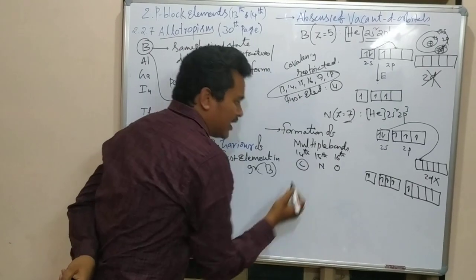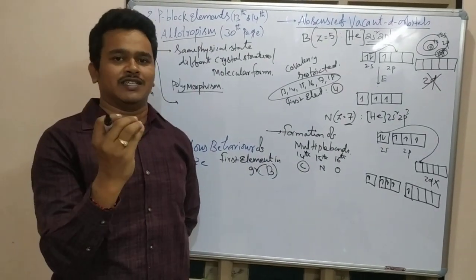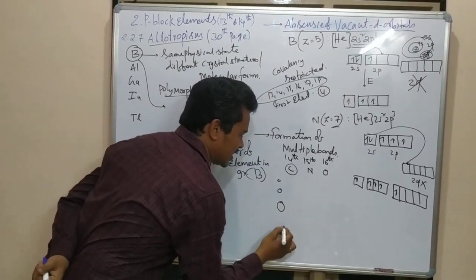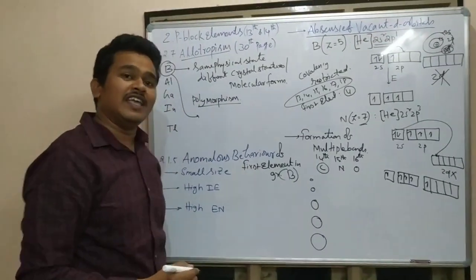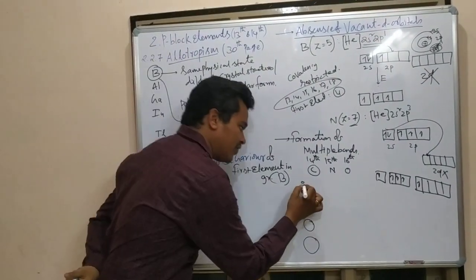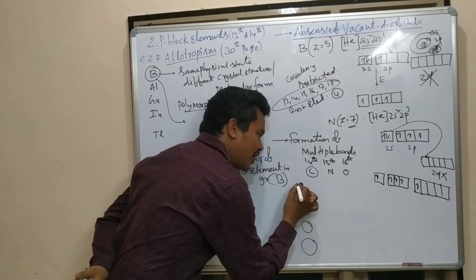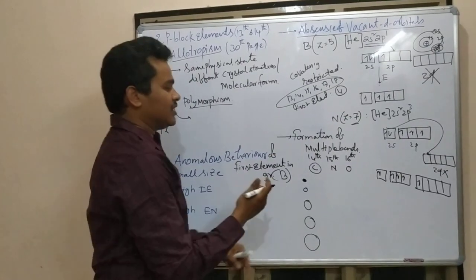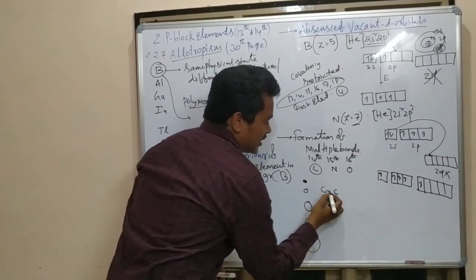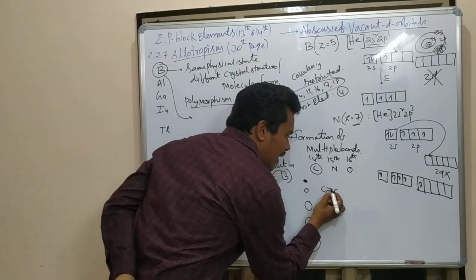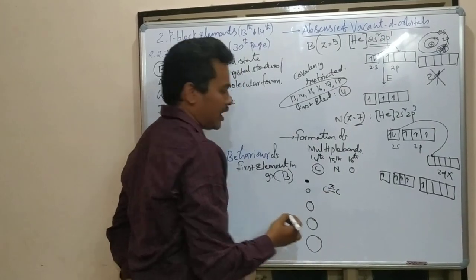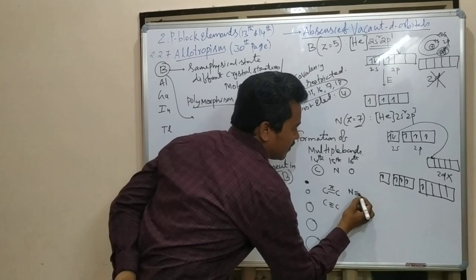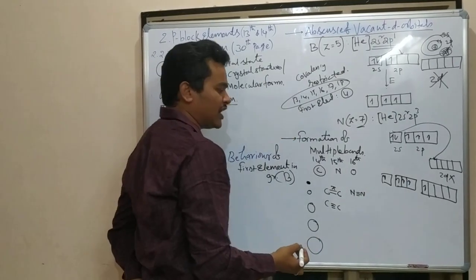So this carbon can form multiple bonds because of the small size. All the first elements are small in size. There is an increase in the size down the group. But whenever you are talking about a first element, it is small in size. Whenever small in size, the nuclear force of attraction is more. Whenever this carbon goes to another carbon, the single bond will form. After that, there is good overlapping for the pi bond. Not only a double bond, sometimes a triple bond. Nitrogen also, N triple bond N. We know that N triple bond N exists in N2 gas.